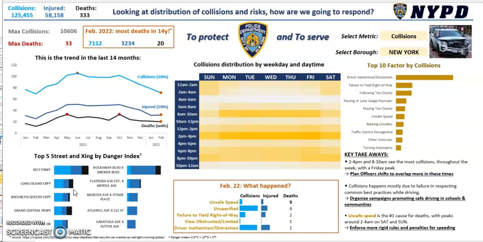In terms of colors, we also highlighted the February 2022 values. That is because through our research, we found out that this was the deadliest month of February in the last 14 years. So there might be some causes that should be analyzed further. We have reported the source, which is a New York Post article. We have the top 5 street and crossing by danger index.